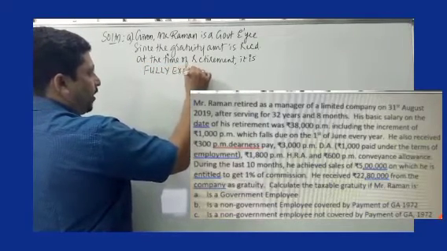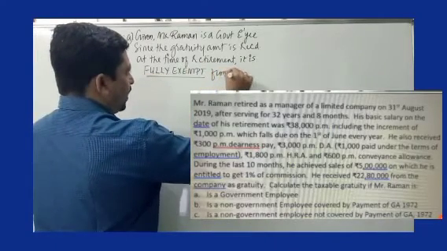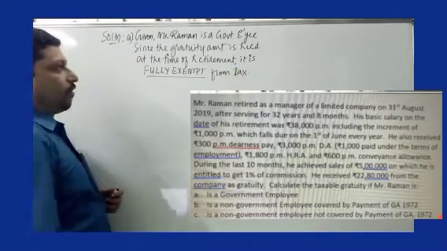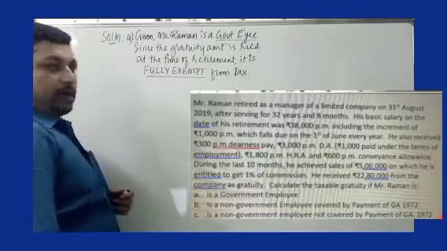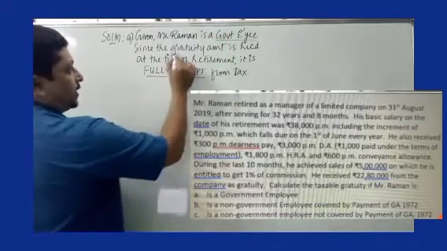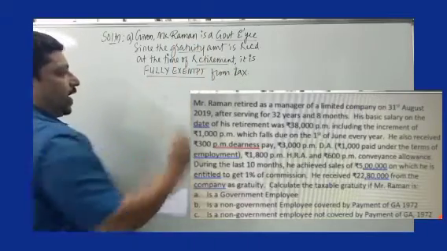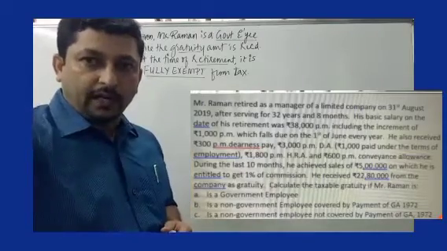You are already aware of the concept of receiving gratuity at the time of retirement for a government employee. So, in question A, Mr. Raman is a government employee and since gratuity is received at the time of retirement, it is fully exempt from tax. I hope there is no question on this particular concept.